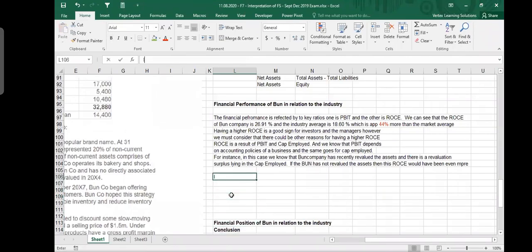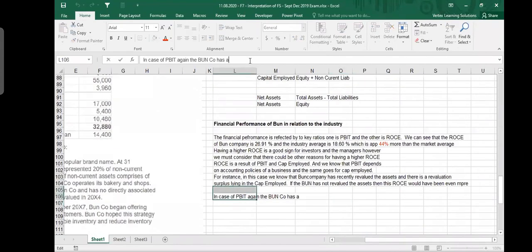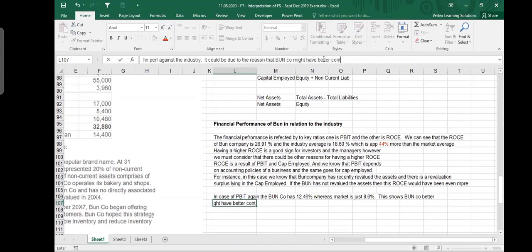Then I will talk about PBIT. Again, one company has 12.46%, whereas the market is just 8.6%. This shows one company's better financial performance against the industry. It could be due to the reason that one company might have better control over expenses.